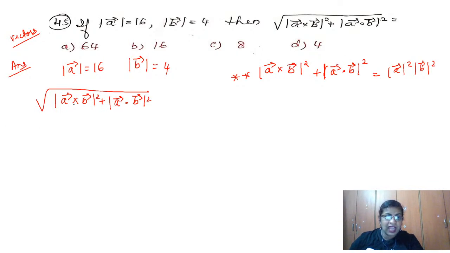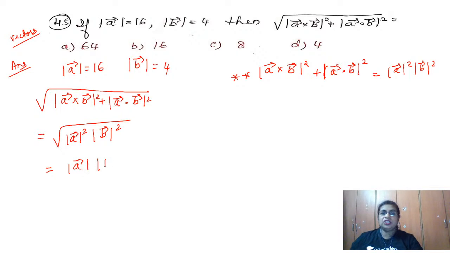Now here we have cross square plus dot square. So what should it become? Square root of A square B square, so magnitude A square, magnitude B square. Now the square and the root will get cancelled. So what remained? It is just magnitude A into magnitude B. And we have the magnitude A and B values ready, isn't it? So substitute. So we got 16 into magnitude B, which is 4. 16 fours are 64. And see how beautifully we reach the answer. So that is our A option. Hope it is clear.